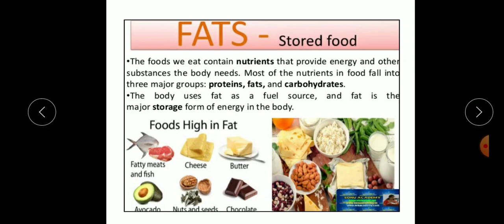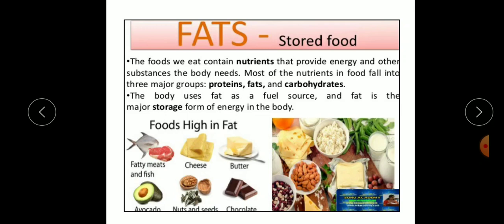Lipids or fats are also energy giving food. Lipids provide more energy than carbohydrates. However, energy release is slow. Lipids add flavor to our food, but they take a long time to digest, and they are present in the form of oils in plants and fats in animals.